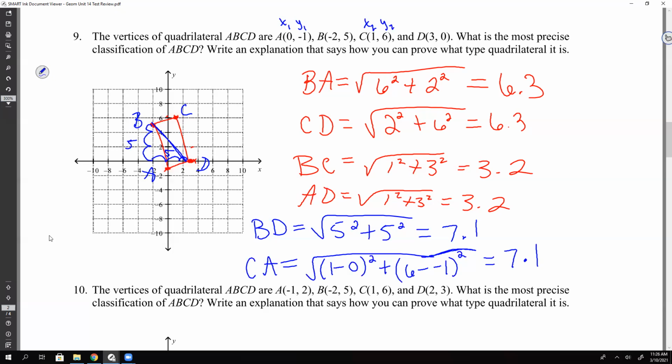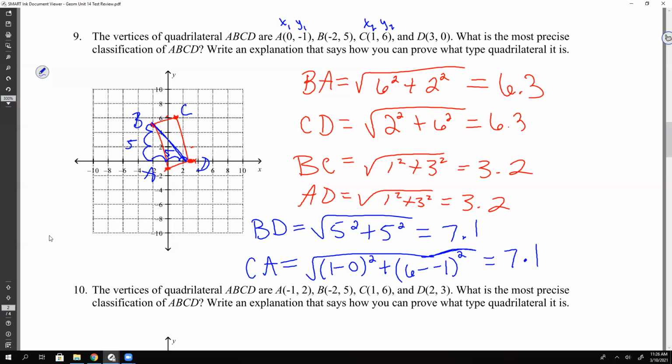Okay, so what kind of shape is it? It's a rectangle. And why is it a rectangle? Because the diagonals are congruent. So now, do you see how it says we have to write an explanation, right? Okay, let's practice talking through an explanation. What was the very first thing we did? Yeah, we found the lengths of the 4 sides, yes? What did we determine from that, guys? Both pairs of opposite sides were congruent, right?